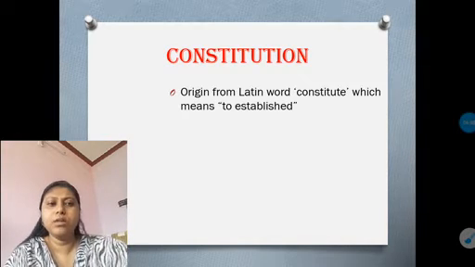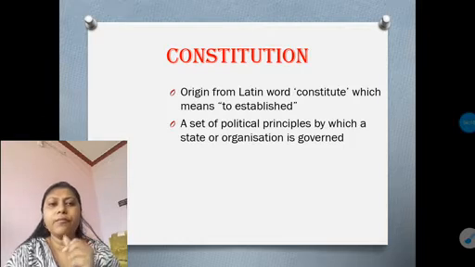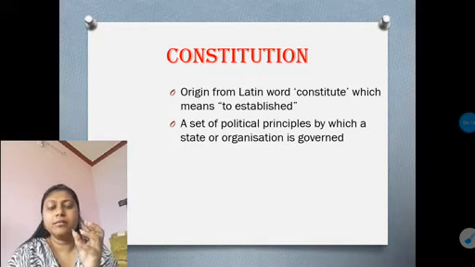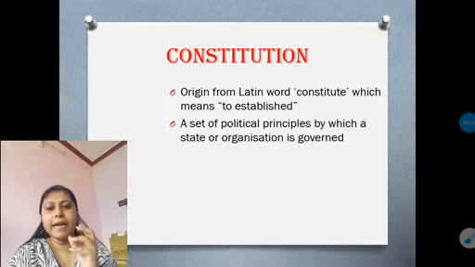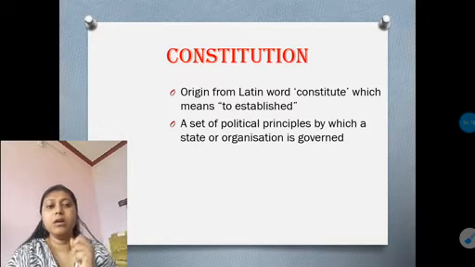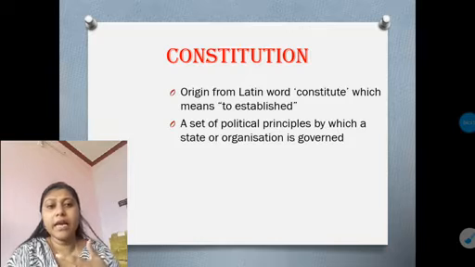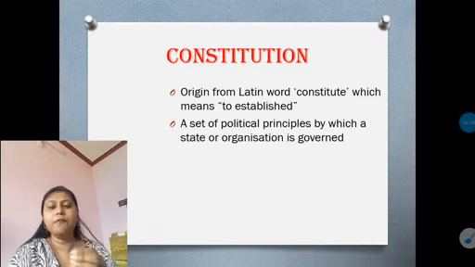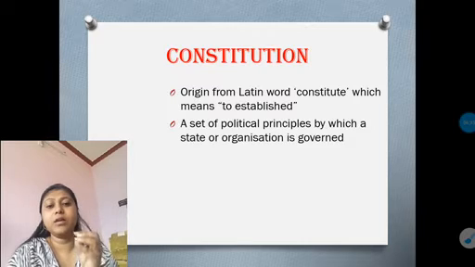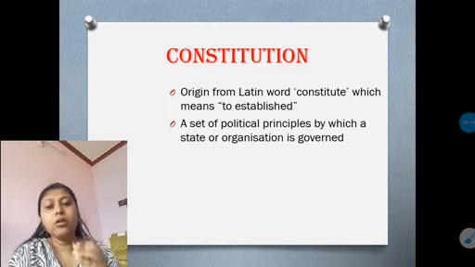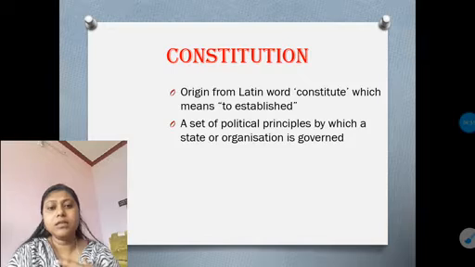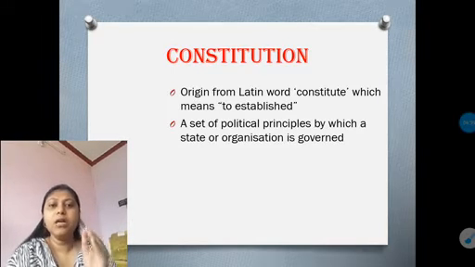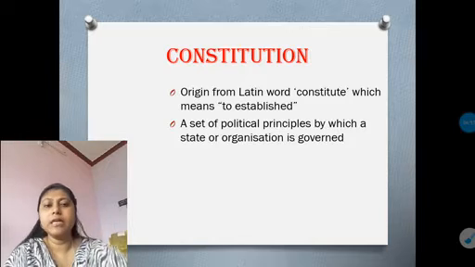Now we have to know the definition. This is a simple definition: a set of political principles, a set of principles or laws by which a state or organization is governed. Means constitutions give the basic laws by which the government, the state or the organization understands how they have to govern or rule the country, on the basis of these laws and regulations.